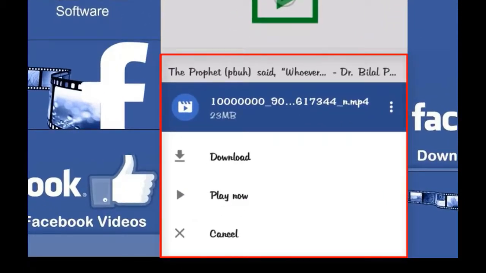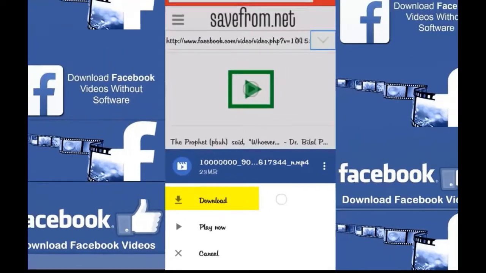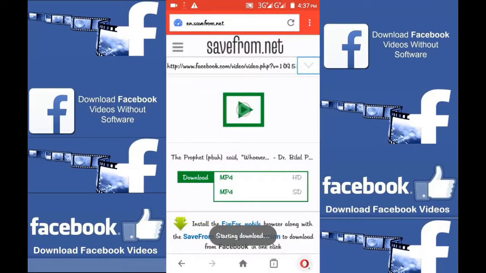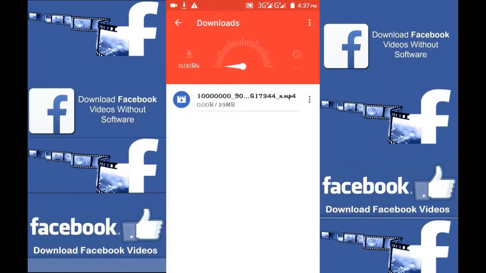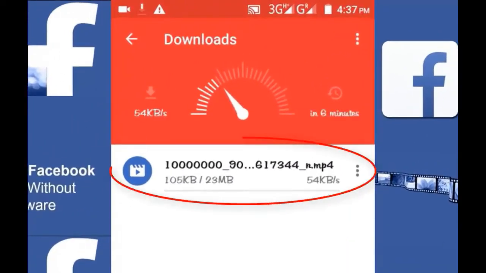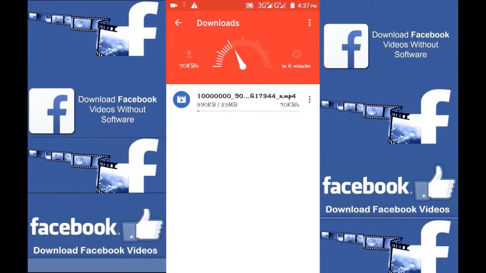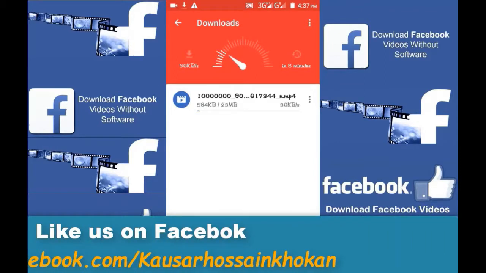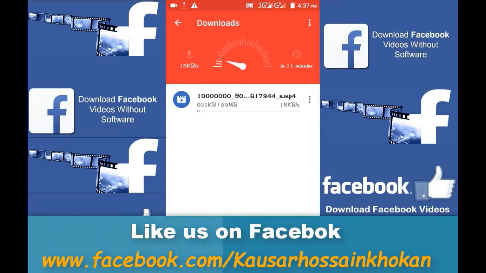Now you can see the download option and play now and cancel. Now click on download and go back to download page. You can see that it's downloading. By this way you can download videos from Facebook without using any type of software or application.